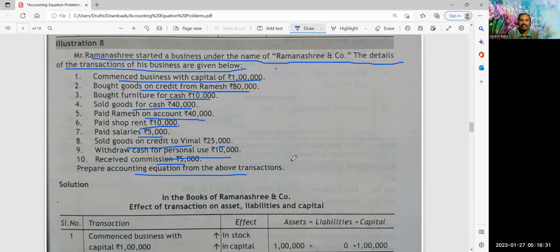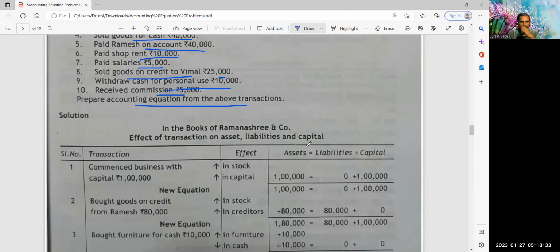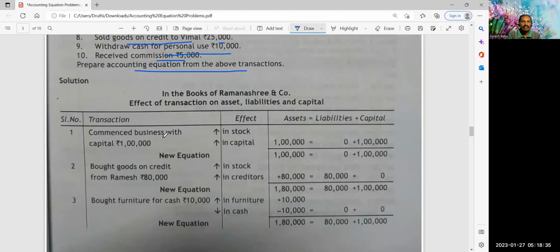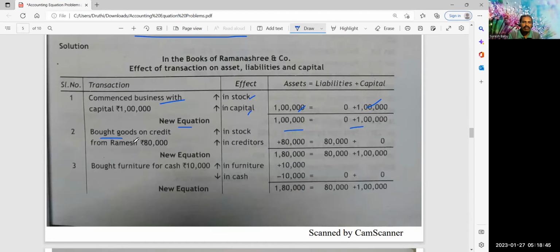Prepare accounting equation from the above transactions. Correct? See, commence business with cash, increase in stock, increase in capital, plus 1 lakh, plus 1 lakh. 1 lakh is equal to 1 lakh. This is the accounting equation.